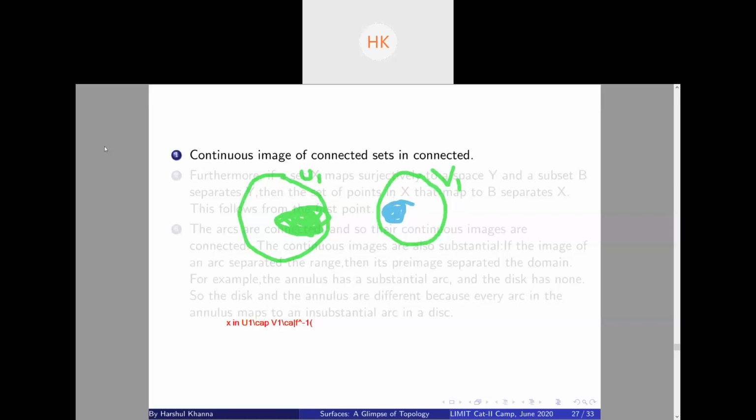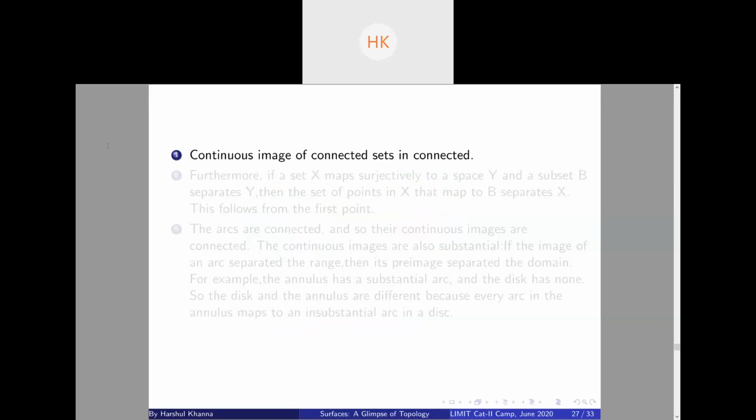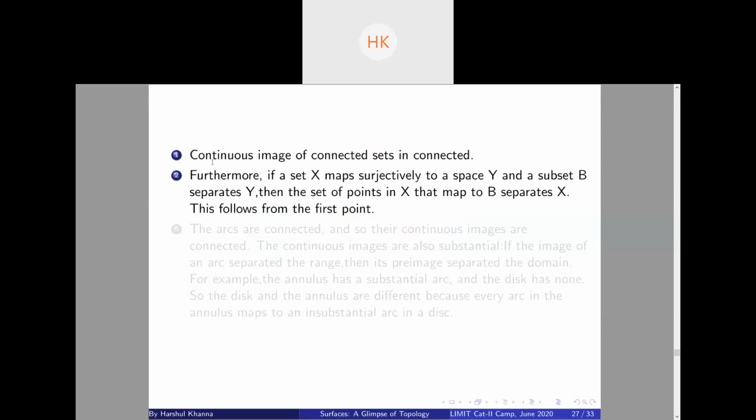If this proof is not clear because of the notation, you can revisit it after being comfortable with open sets, mappings, and the notion of connectedness. If you understand the proof, good. If not, this is a very intuitive property: the continuous image of a connected set is connected, right? So I'll move on.